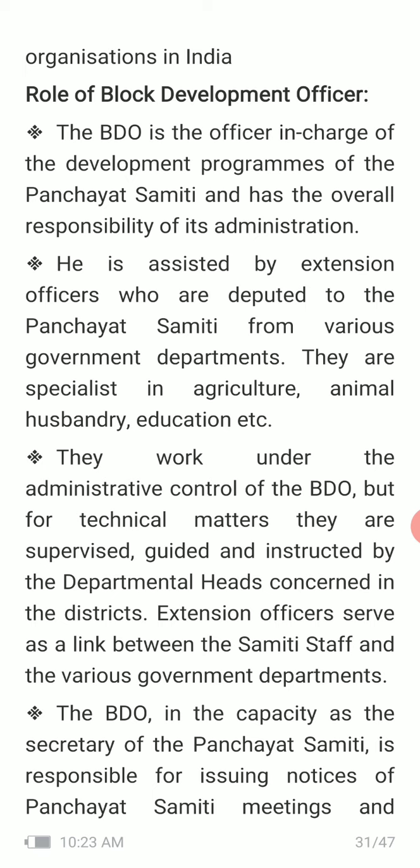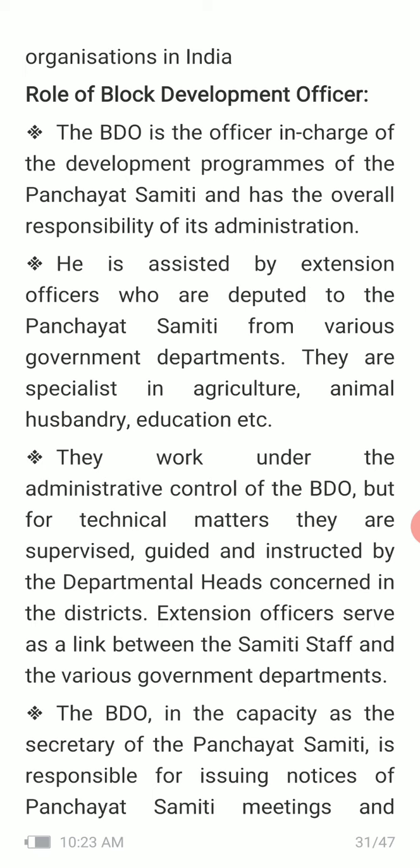So administrative control is in the hands of the BDO, but in case of technical matters, they will be guided by the departmental heads. They will guide their particular department and they are in charge of that. And extension officers serve as a link between the Samiti staff and various government departments.